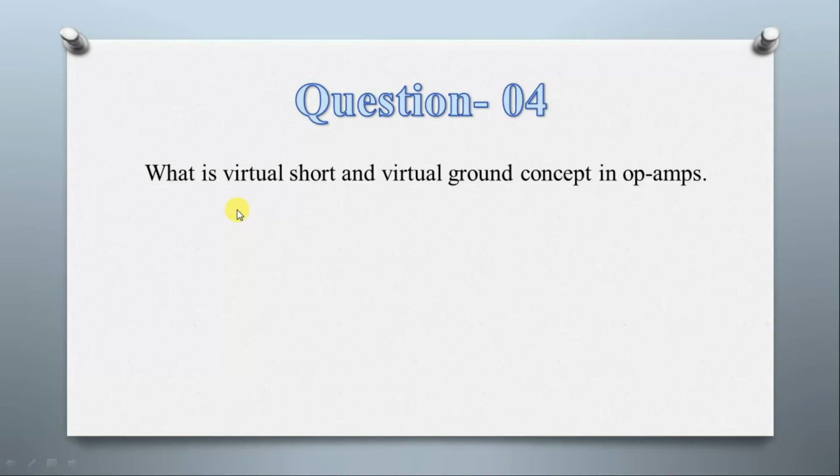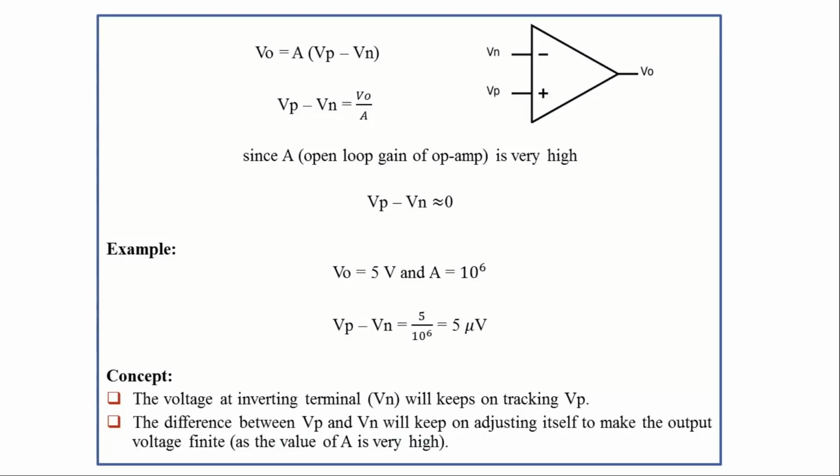Next question, question number 4, what is the virtual short and virtual ground concept in an op-amp? We all know that the op-amp equation is given by V output equal to A times Vp minus Vn, where A is the open loop gain of the op-amp. Vp is the voltage at its positive terminal, which is known as the non-inverting terminal, and Vn is the voltage at its inverting terminal. We all know that the gain of the op-amp is very high, so Vp minus Vn will be close to 0.